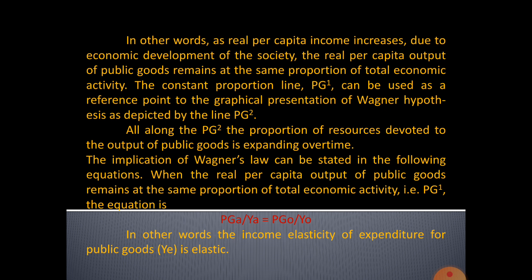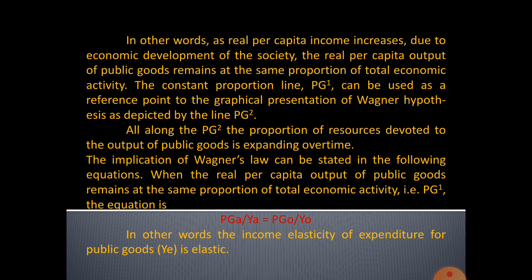Okay, the implication of Wagner's law can be stated in the following equation. When the real per capita output of public goods remains at the same proportion of total economic activity, the equation is PGA by YA is equal to PGO by YO. So in other words, the income elasticity of expenditure for public goods is elastic, equal to unity. Here O represents the before time, and A is the latter, after time.